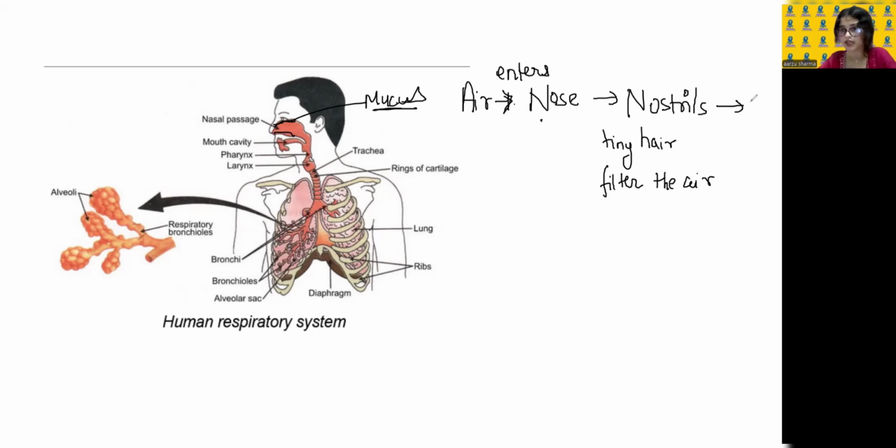Okay. Now see, after it goes through your nose, where will it enter? It will pass through your throat, right? From the throat, it will pass through your trachea. Trachea is also the windpipe. Okay, it will pass through your trachea, or the windpipe, and then it will enter your lungs. Where will it enter? Your lungs. And remember, the lung is protected by the ribs.